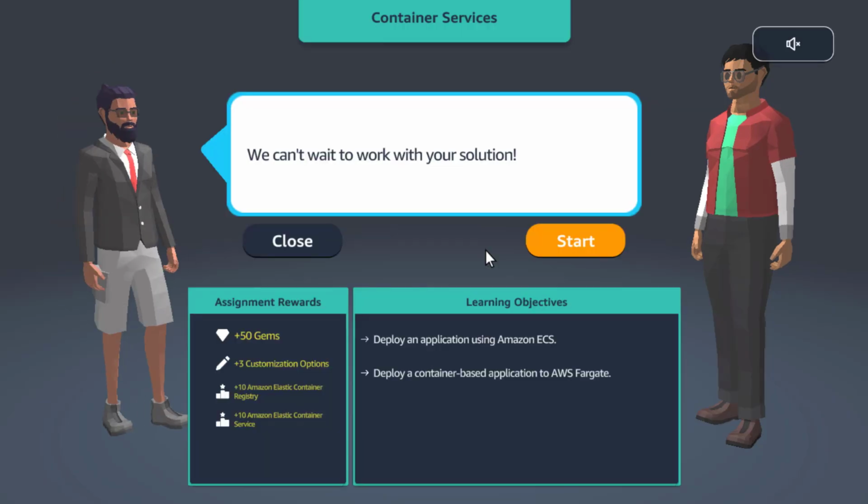All right. We can't wait to work with your solution. Yeah, we already heard their problem and gave them a solution. We are going to use ECS. Okay, what is this? Oh, ECS and ECR as well. So what are we going to learn? We will learn how to deploy an application using ECS, and then we will also learn how to deploy a container-based application to AWS Fargate.